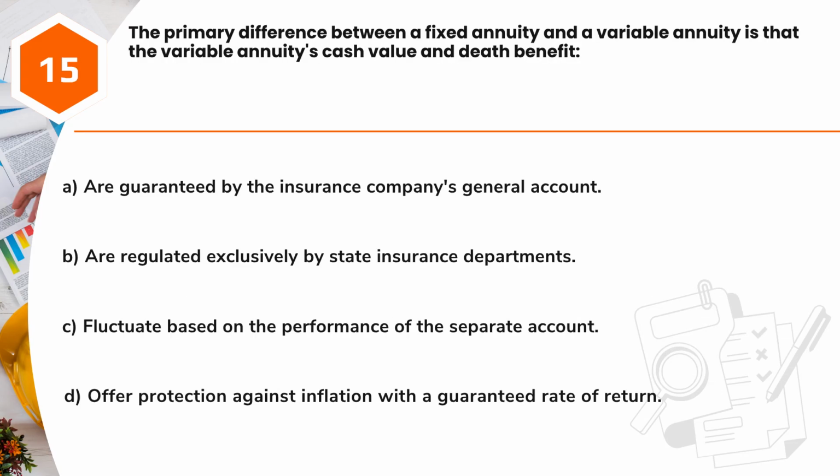Question 15. The primary difference between a fixed annuity and a variable annuity is that the variable annuity's cash value and death benefit: A. Are guaranteed by the insurance company's general account. B. Are regulated exclusively by state insurance departments. C. Fluctuate based on the performance of the separate account. D. Offer protection against inflation with a guaranteed rate of return.